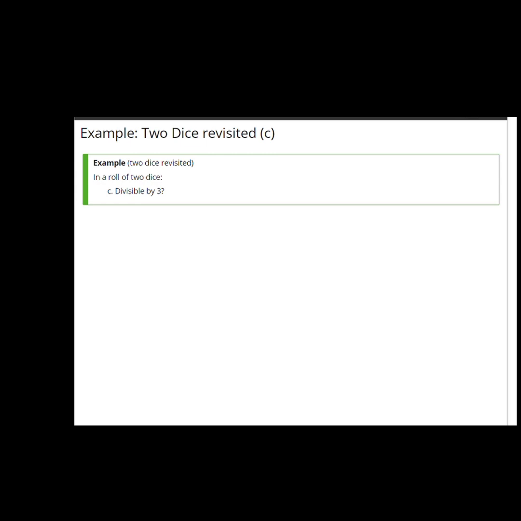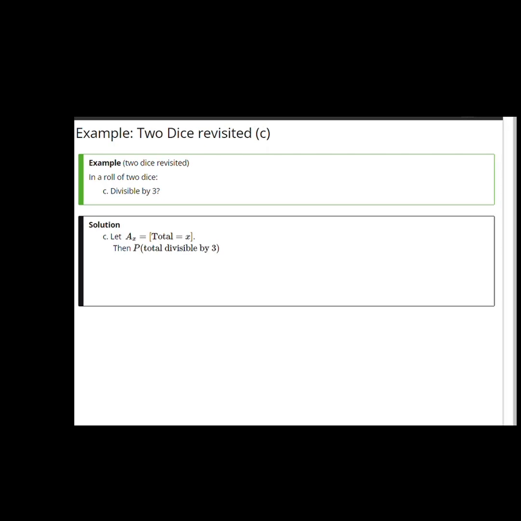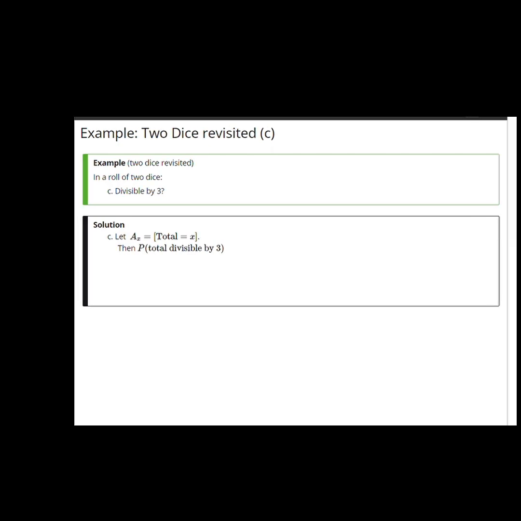For part C, in a roll of 2 dice, what's the probability that the total on the 2 dice is divisible by 3? We break that event into the 4 possibilities. The total is either 3, 6, 9, or 12. Again, those are mutually exclusive events, so the probability we're looking for is the sum of P of A3 plus P of A6 plus P of A9 plus P of A12, where A sub x is the event that the total equals x. And all we do now is evaluate those individual probabilities. 2 out of 36 plus 5 over 36 plus 4 over 36 plus 1 over 36. Add them together and we get 1/3.